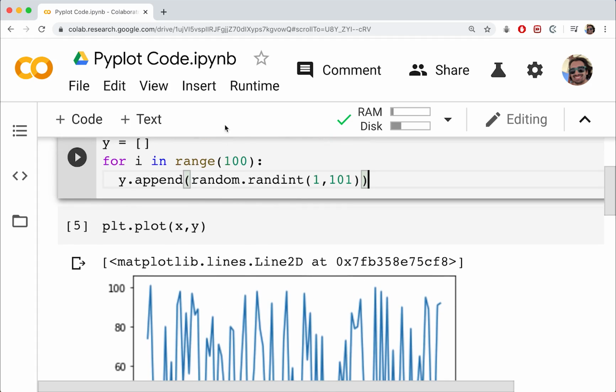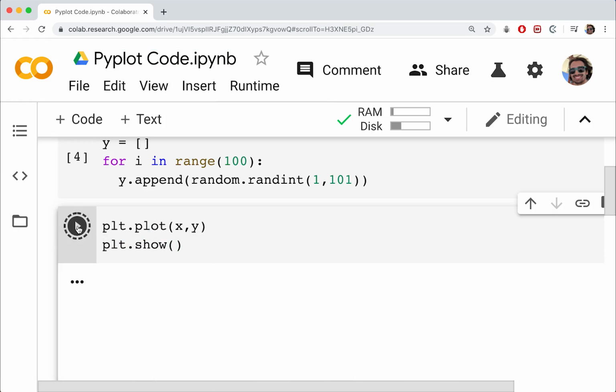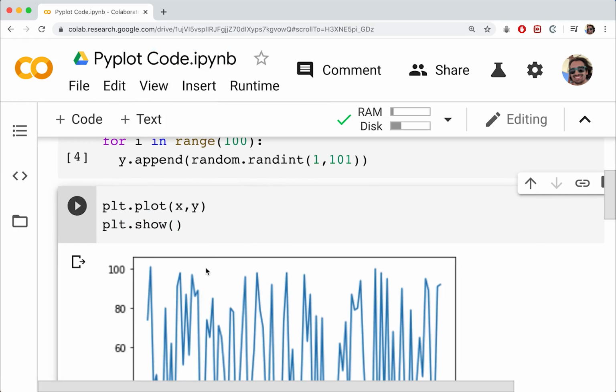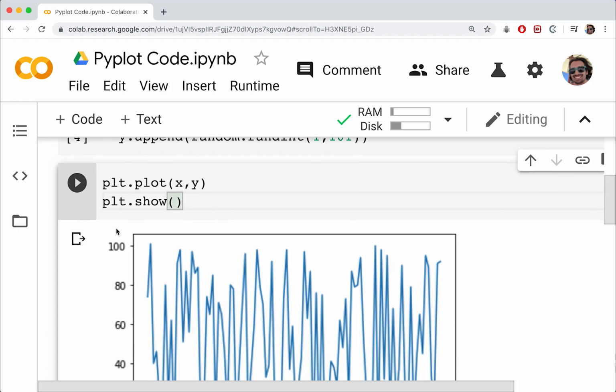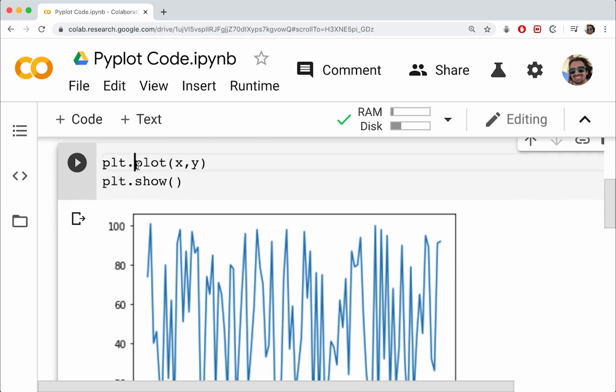Now, if you're not running things through some sort of IPYNB notebook, you'll need to also do plt.show, okay? And this will actually show the graph. The IPYNB notebooks automatically show the output, even if you don't print it out or show it. This is actually the proper way of doing things, to create the plot and then show it. So we'll be using the show function from now onwards. You can see that we don't actually get that object output as well. All right, so the default value, I'm not entering any parameters, except for, of course, the x and y, is to plot the data, connecting all of the points sequentially with a blue line, as you can see.